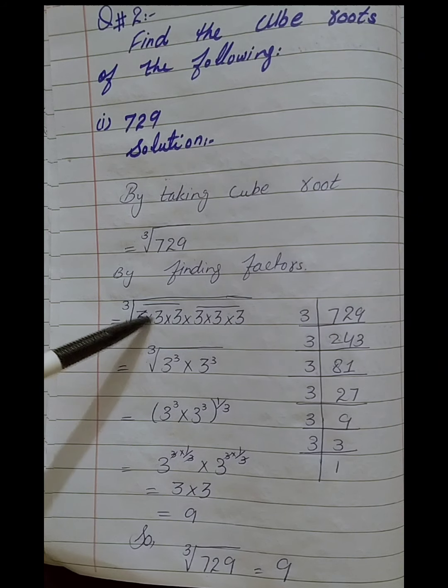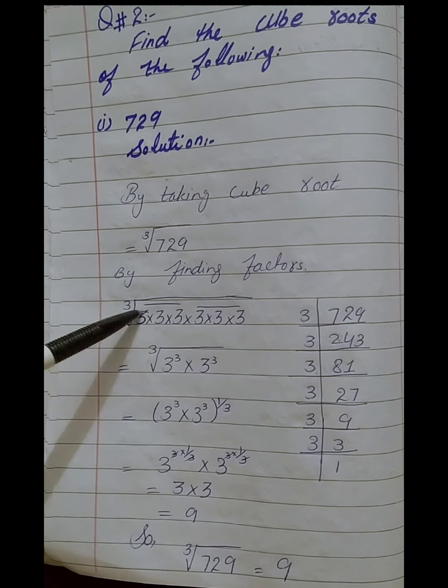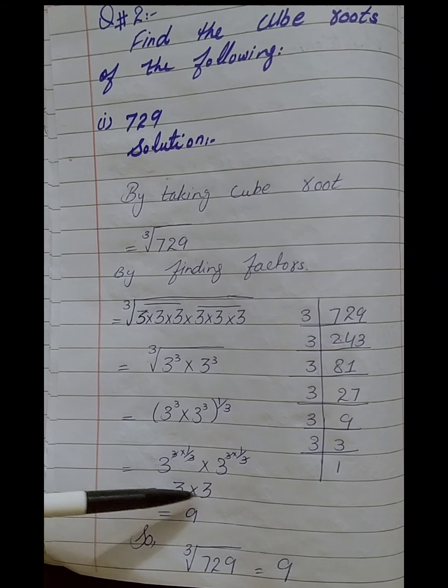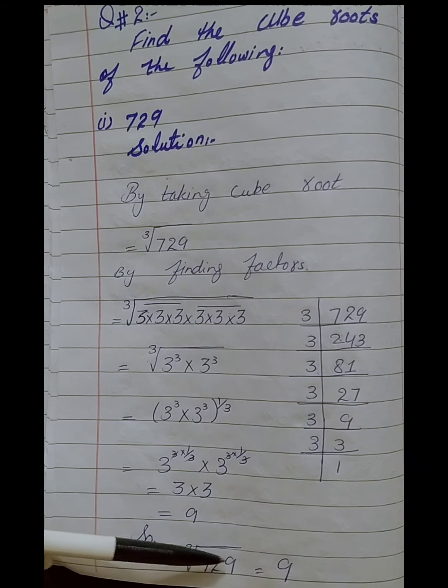So we have 3 cube and 3 cube because this is only divisible by 3. And then write the power of cube root, which is equal to 1 by 3. So cancel 1 by 3 with power 3. So we get 3 multiplied by 3 and 3 multiplied by 3 equals to 9. So cube root 729 equals to 9.